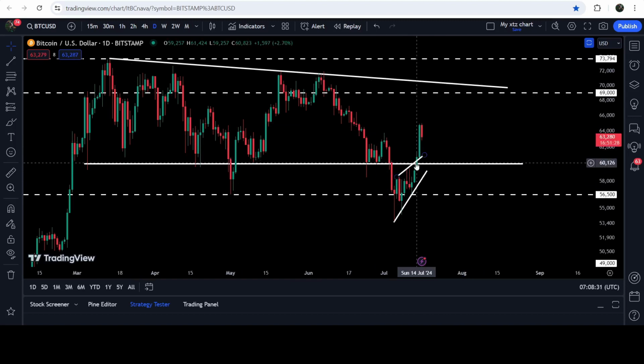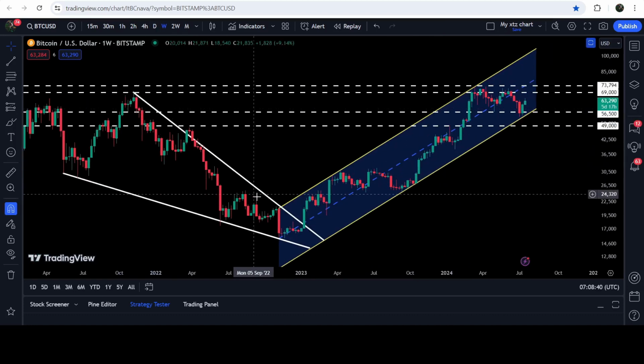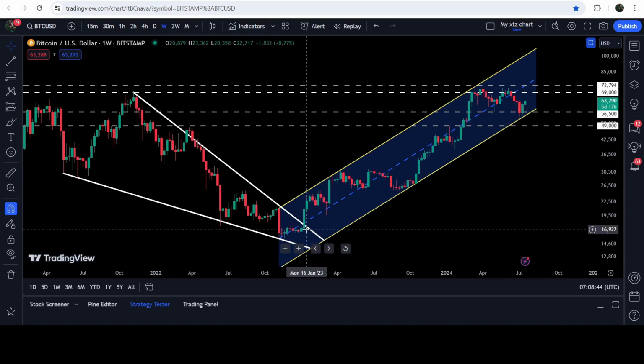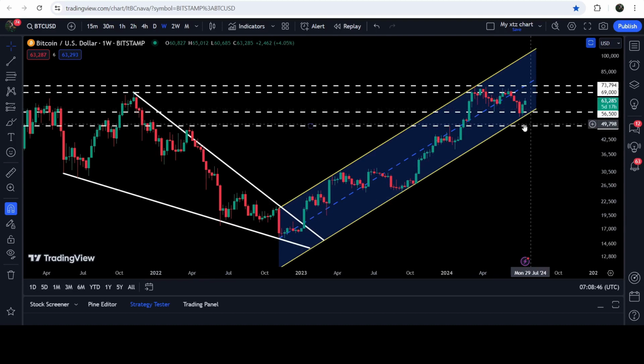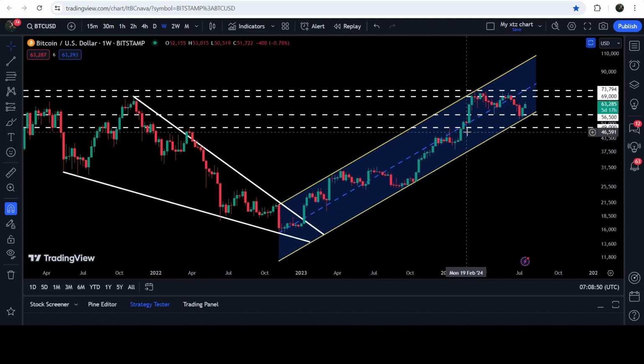As you can see, we have broken out the wedge, and we have also broken out this resistance of $60,000 as well. I would also like to show you once again this very massive breakout that happened on the 7-day time frame chart from this big and long-term falling wedge pattern. And recently the price line has once again bounced from the support of this up channel as well.